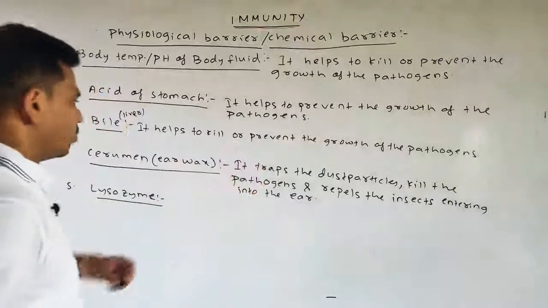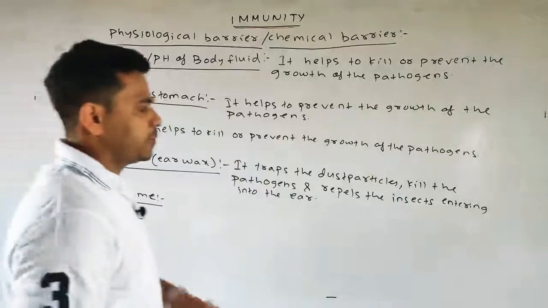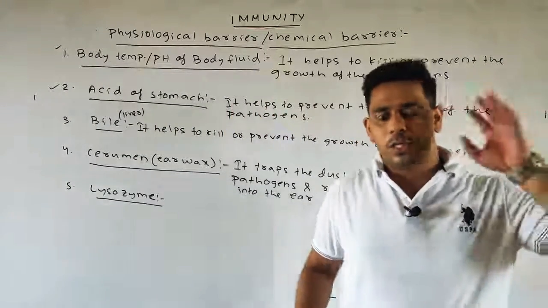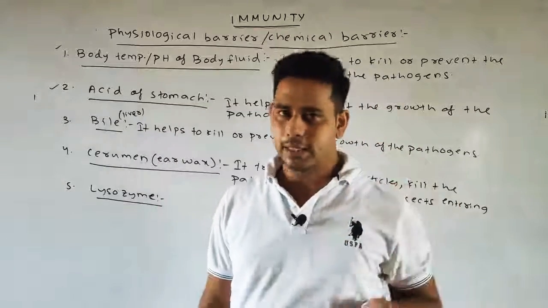Okay, cerumen or the earwax traps the dust particles, kills the pathogens, and also acts as a repellent which helps to repel the insect.